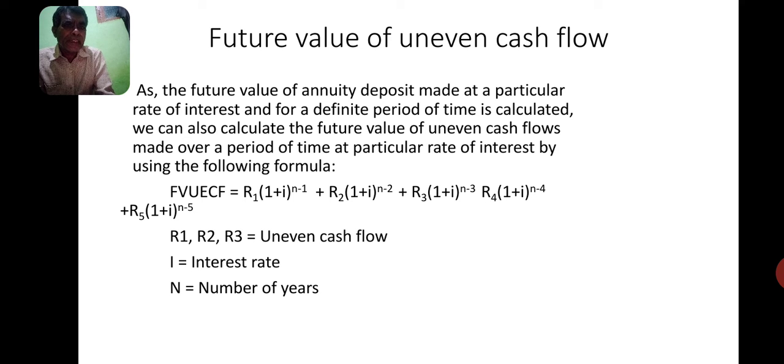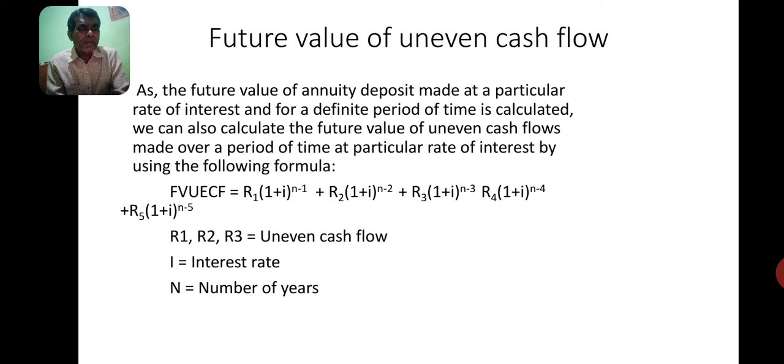R2, the second year cash flow, into (1 plus i) to the power of n minus 2, with the same interest rate, for a period of maximum years, where n is equal to the number of years. Plus R3 into (1 plus i) to the power of n minus 3, where n will be 5 years.